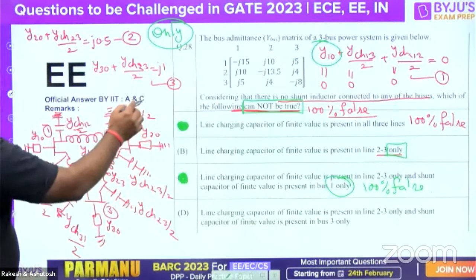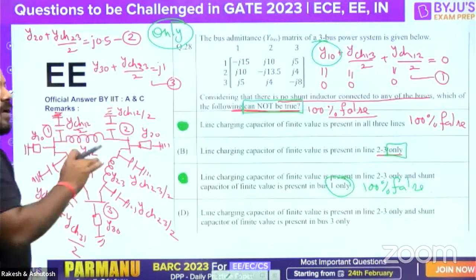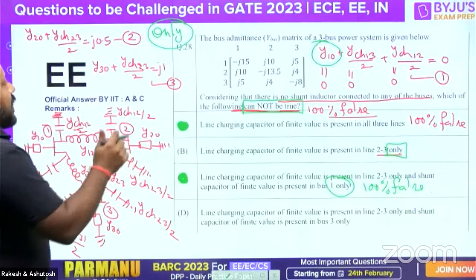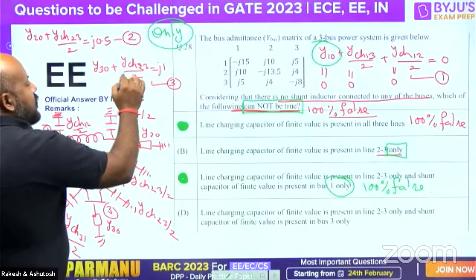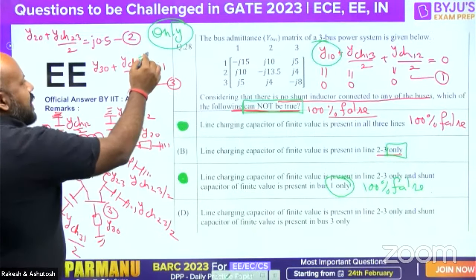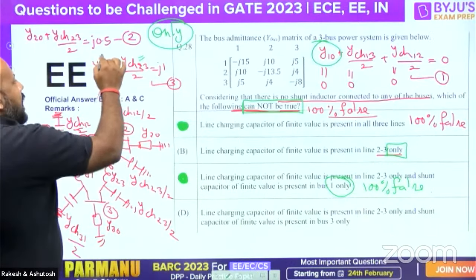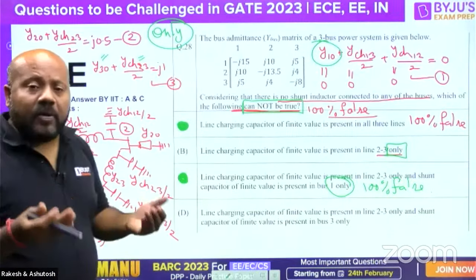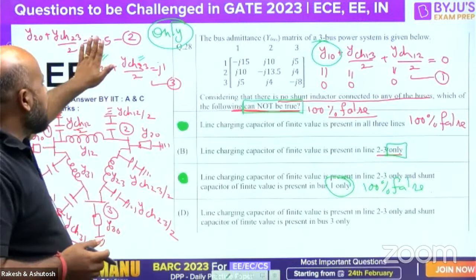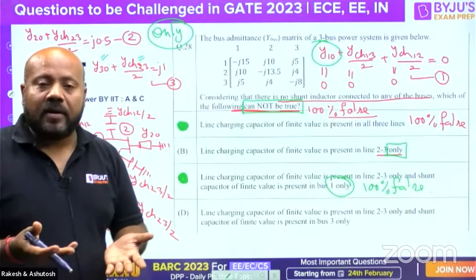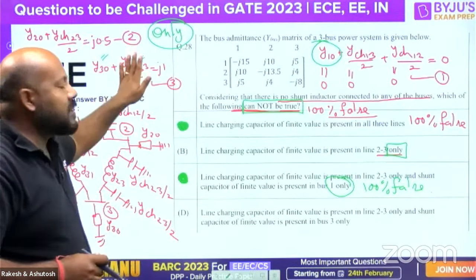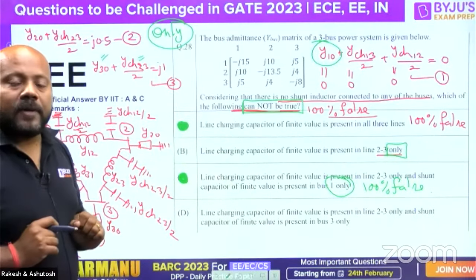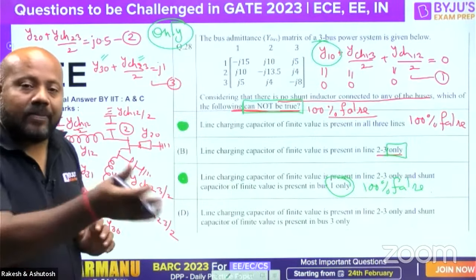So come to equation number 3. You can have infinite possibilities. Suppose Y23 is having some value and Y3 naught is having some value, and together they are giving you J1. Now there is a possibility that Y3 naught may be 0, and only line charging is present for section 2, 3, contributing towards the shunt capacitance.